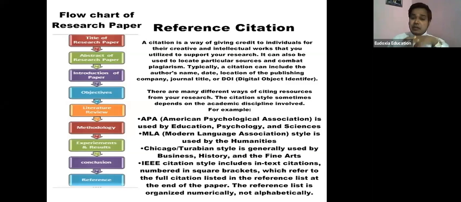Those who are from an engineering background have the IEEE series. So in IEEE, we have some extra requirements for citation purposes. I think it is clear: APA style, MLA style, Chicago style, and IEEE style. This is the set of styles in our hand, and we can use them for good paper publication.